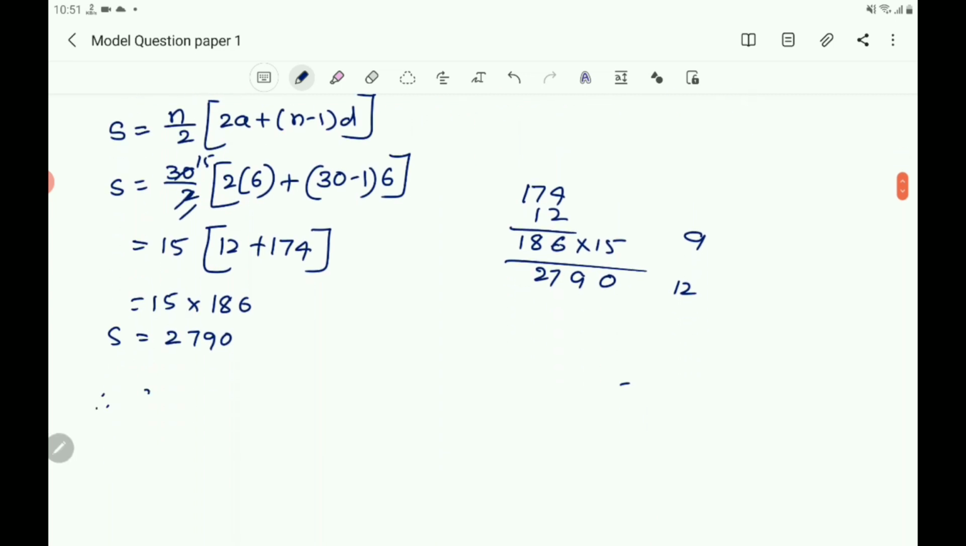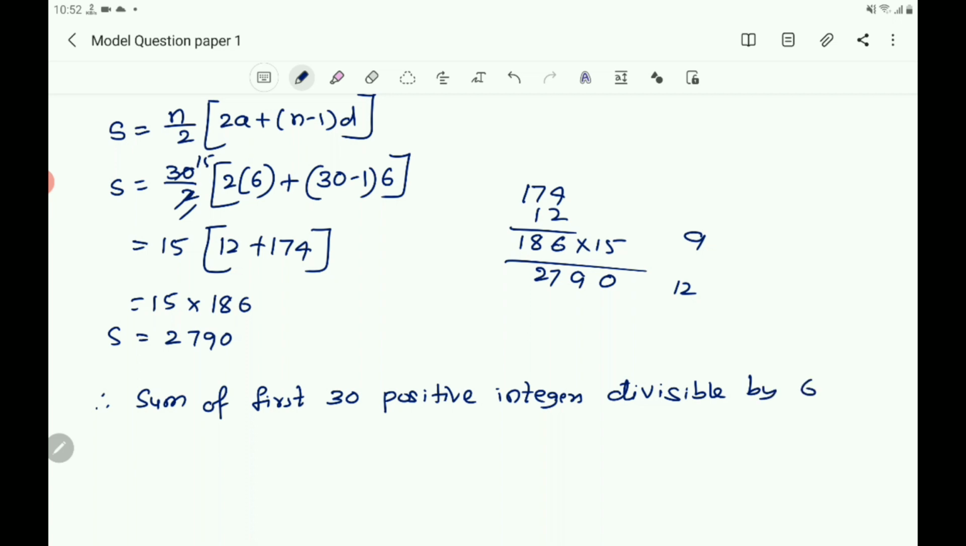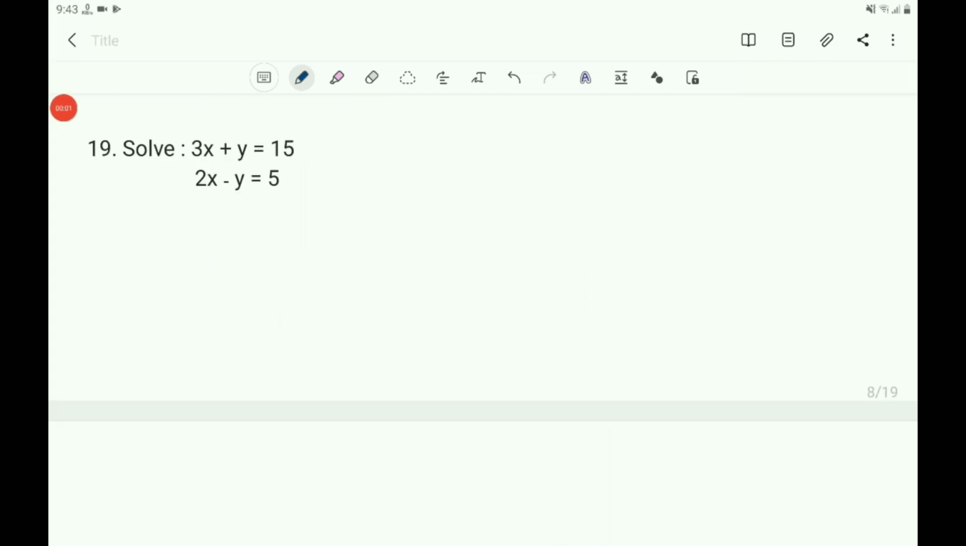Therefore, the sum of the first 30 positive integers divisible by 6 is 2790. 2790 you got. Now the 19th question.